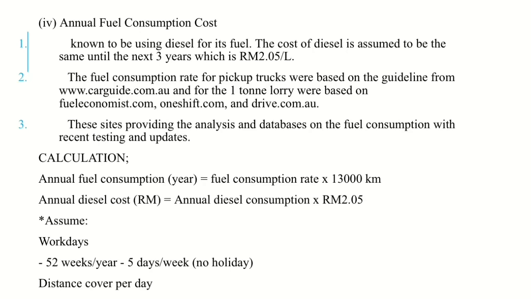And the annual diesel cost in RM is equal to annual diesel consumption times the cost of diesel at the time, which is RM2.05. We will assume that the workdays are 52 weeks per year and 5 days per week, with no holidays in a week.